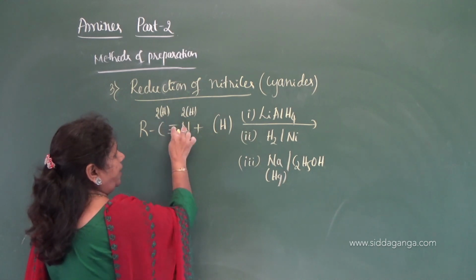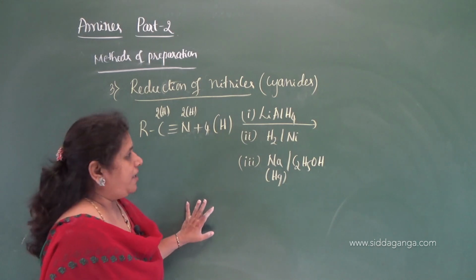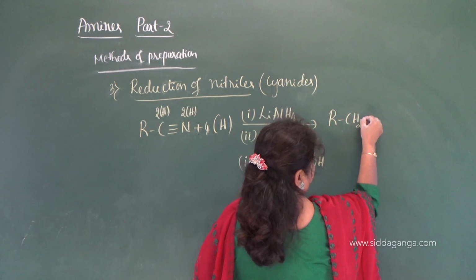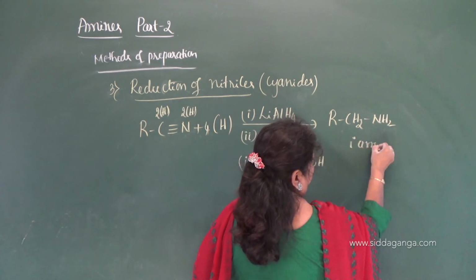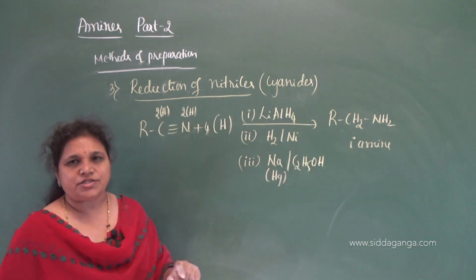Total moles of hydrogen required is 4. So what you get is CH2NH2, a primary amine. So CN is reduced to CH2NH2.